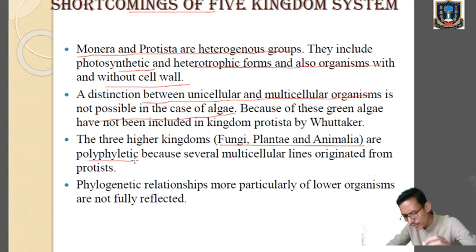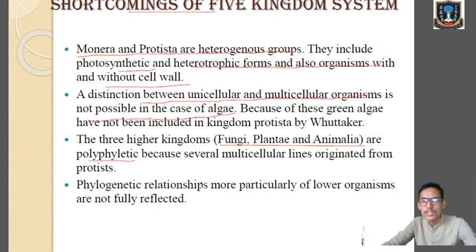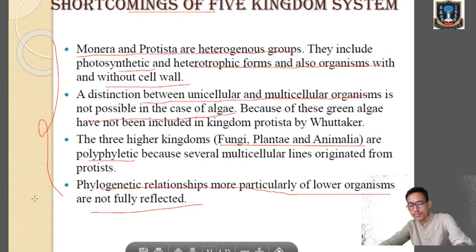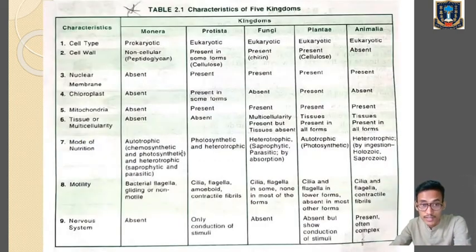Three higher kingdoms, fungi, plantae, and animalia, are polyphyletic. Now, what does polyphyletic mean? Write down the meaning: having multiple ancestral sources. Due to the polyphyletic nature, several multicellular lines have evolved from the protist. Phylogenetic relationships, more particularly of lower organisms, are not fully reflected. So these are the shortcomings of the five kingdom system of classification as proposed by R.H. Whittaker.